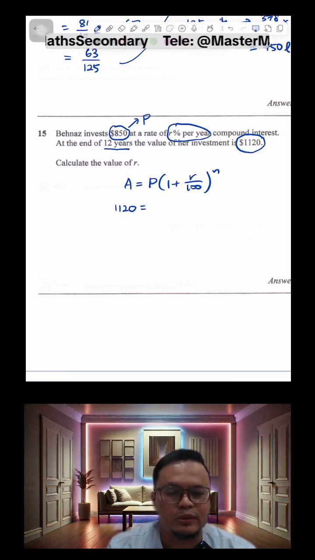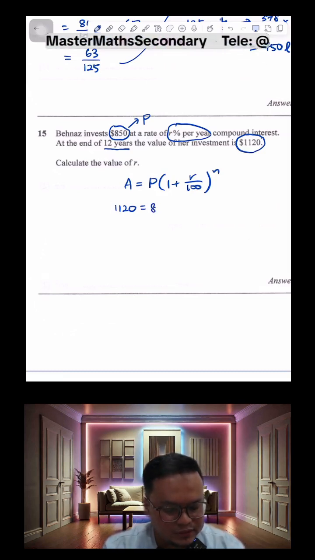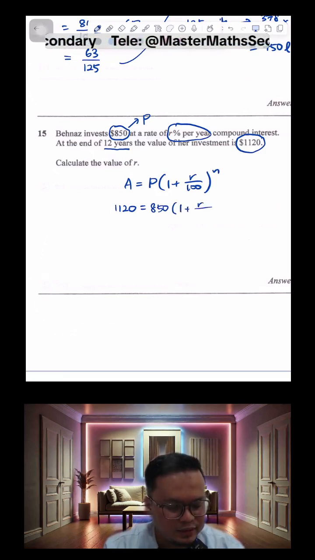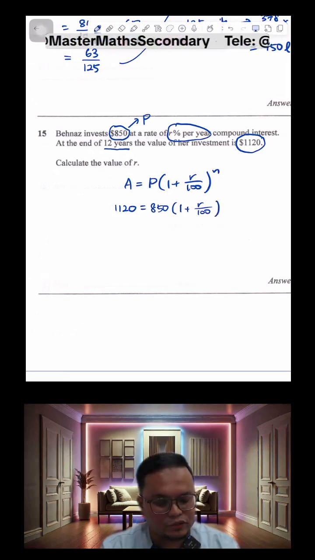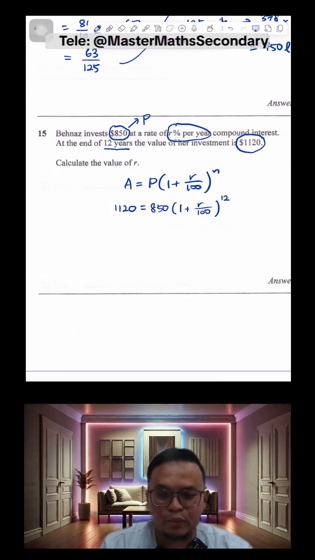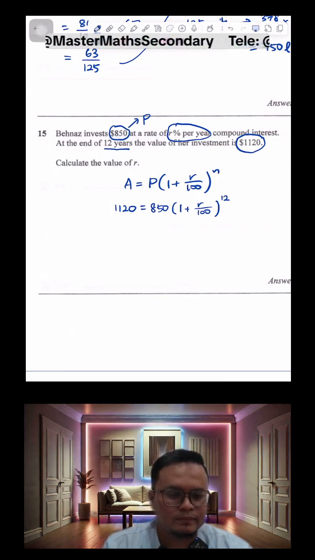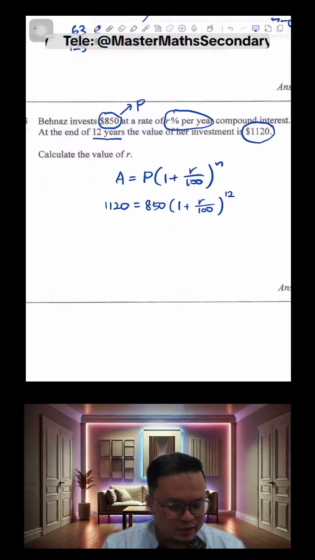So 1120 will be your total amount, which consists of your principal and interest. The principal itself is just 850, as I've mentioned just now. The R is an unknown, and the N, because it's compounded every year over a period of 12 years, would be 12. There will be 12 compoundings altogether.